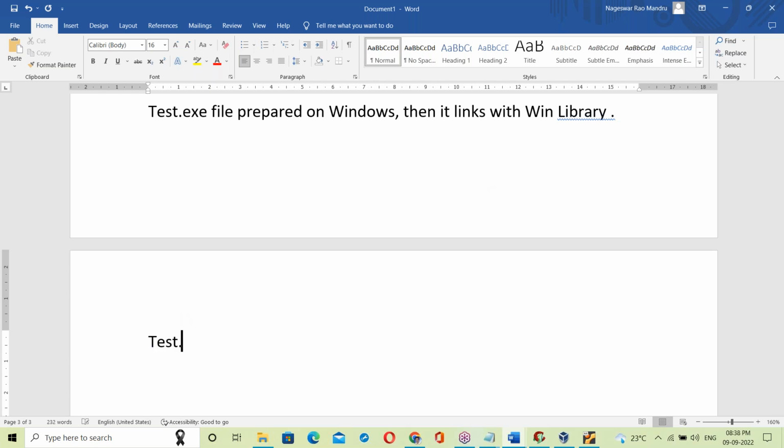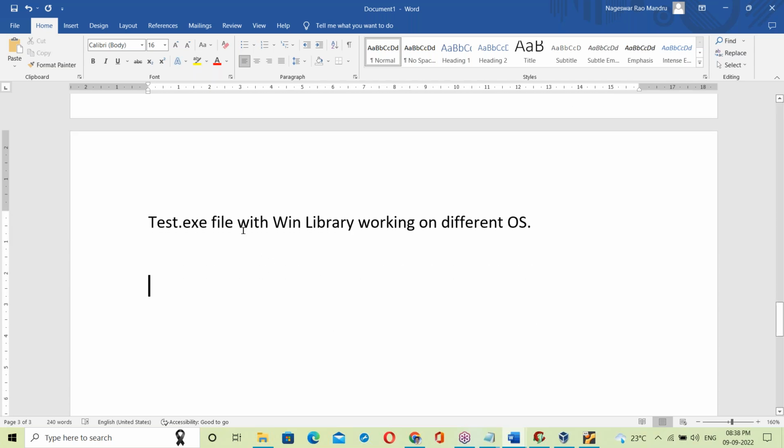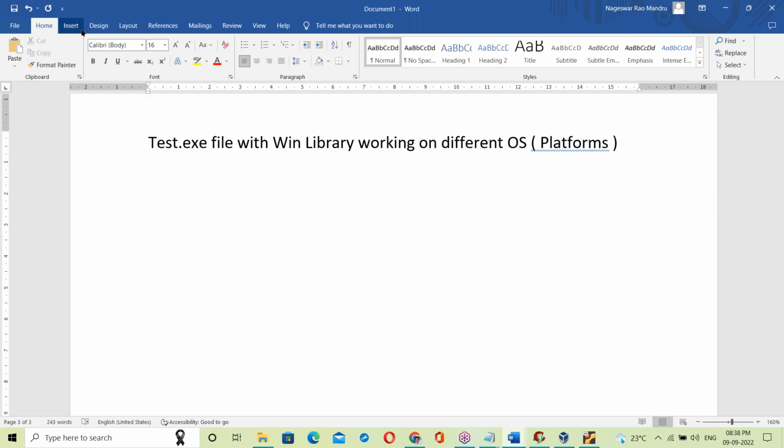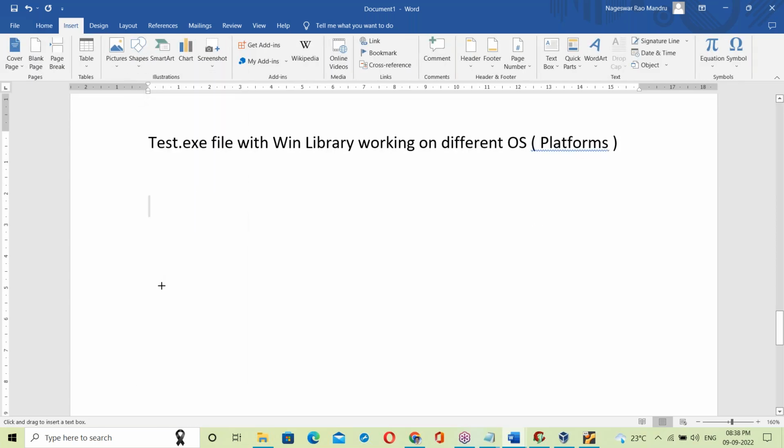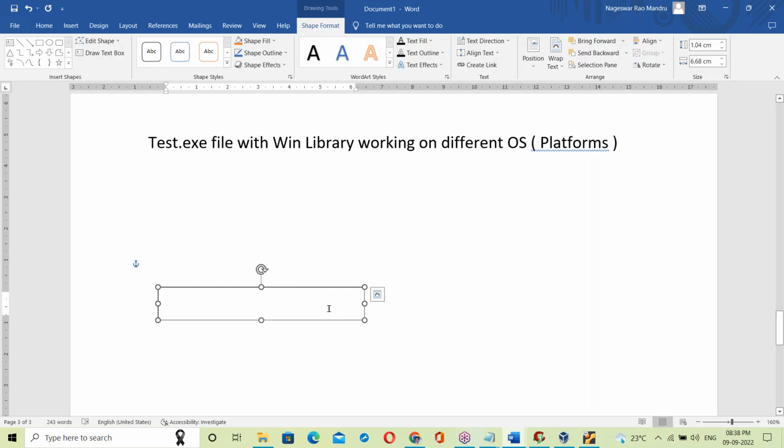Now let us see the test.exe file with the Windows library working on different operating systems or platforms. Suppose we have our computer hardware.